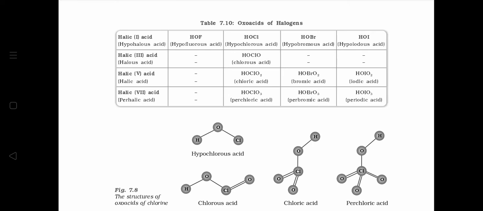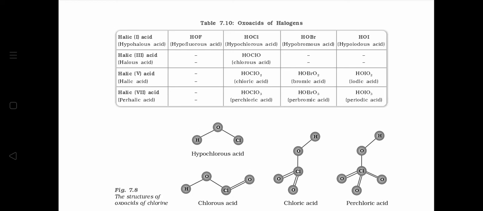HOF is the strongest acid because fluorine is the most electronegative element. It withdraws the electron from the oxygen and in return oxygen withdraws the electron from hydrogen. Thus H is released easily. So HOF is strongest acid while HOI is weakest acid.